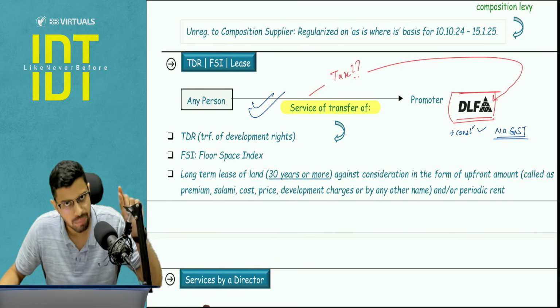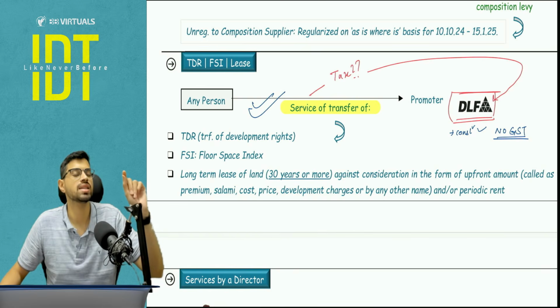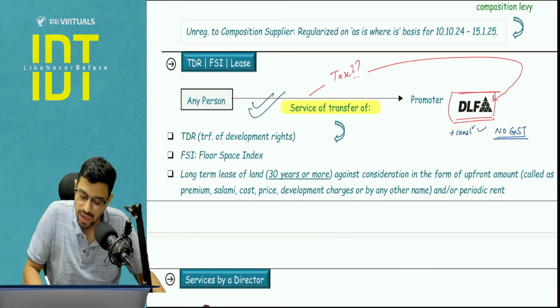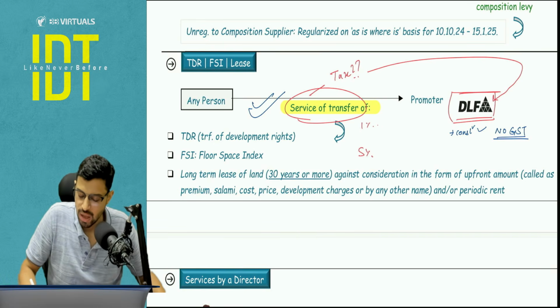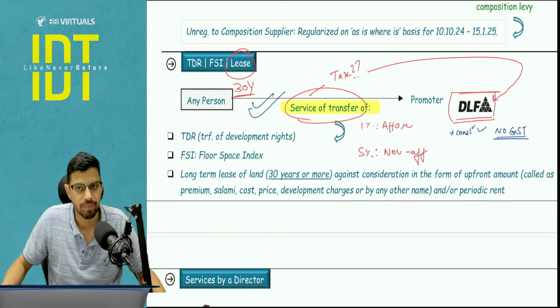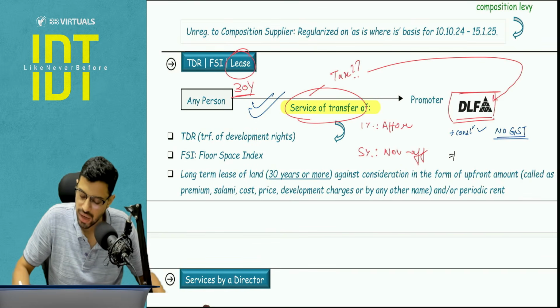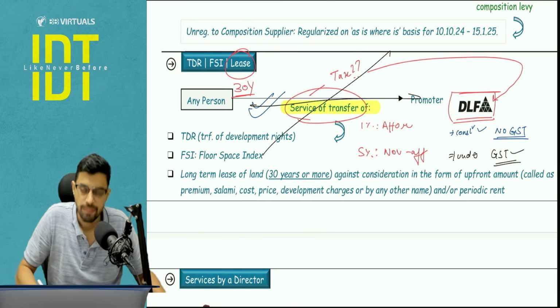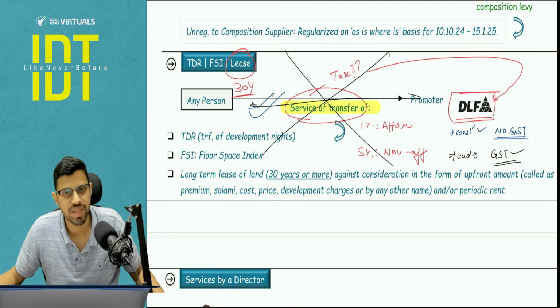This service will be taxed, and this service will be taxed under reverse charge mechanism, and the entire 100% amount is not taxed. 1% or 5% of the value is taxed. 1% in case of affordable and 5% in case of non-affordable. Is this clear? And this lease is a 30 years lease. Please pay attention. And suppose DLF is selling under construction flats, so their GST collection is there, GST is being levied by the government, so this service will be exempt from GST.